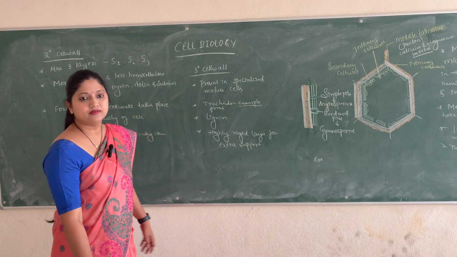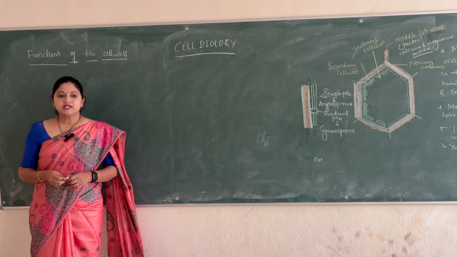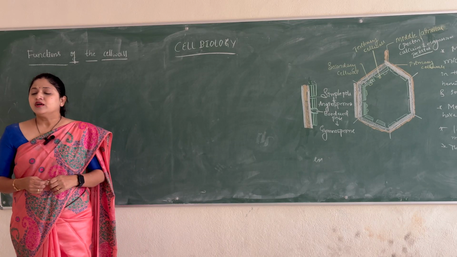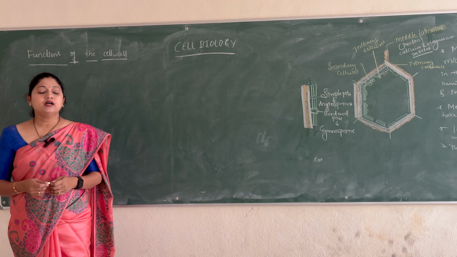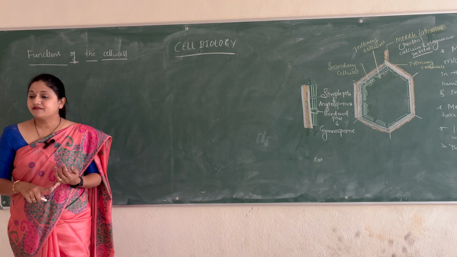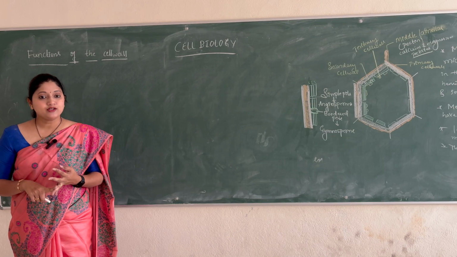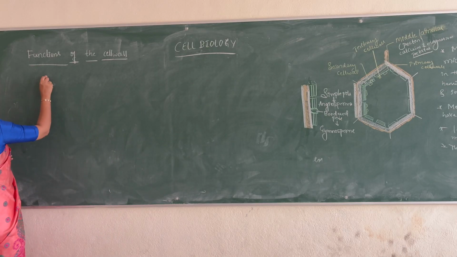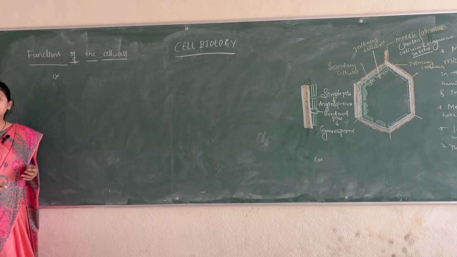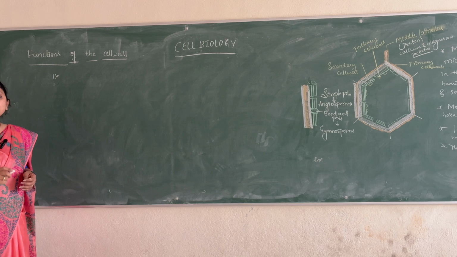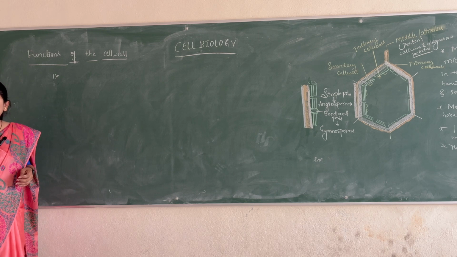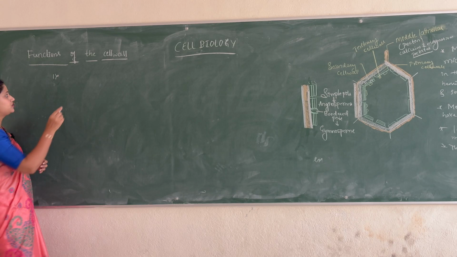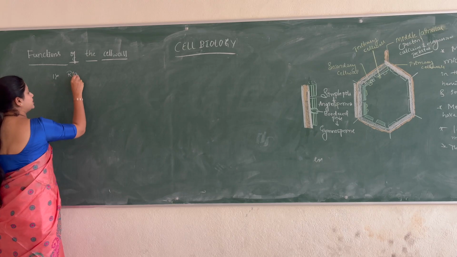Let's note it down. So, functions of the cell wall. The cell wall has a very crucial role to play in the protection, growth, defense, osmoregulation, transport, and communication of the cell. Okay, so we'll see one by one. Firstly, the first function of the cell wall is to provide a proper shape and structure. Rigidity, shape and structure is the first function.